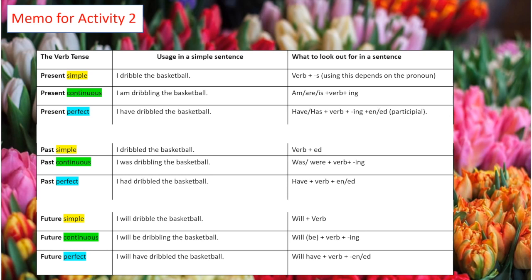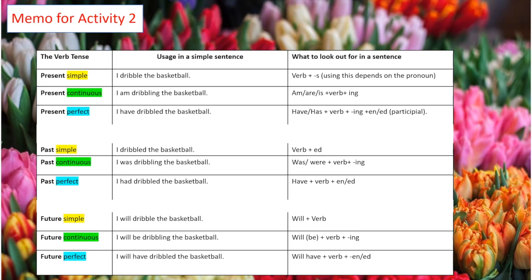So don't forget to add ed to the word even if it is present because it's in the perfect tense. Past simple, I dribbled the basketball. Verb plus ed, I dribbled the basketball. Past continuous, I was, past, dribbling, continuous, the basketball. Past perfect, I had dribbled the basketball.